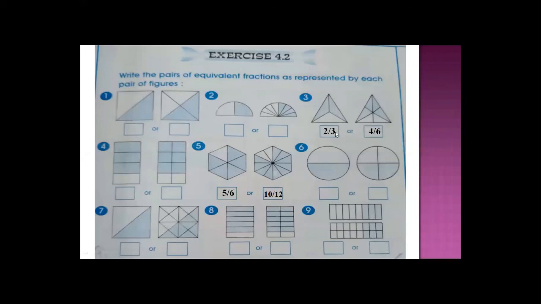When we further multiply this number to make it equivalent, 2 2s are 4 and 3 2s are 6, because both the numerator and denominator are multiplied by the same number. So when we multiply by 2, we divide the figure also. So the equivalent fraction here is 4 upon 6, because the shaded parts are 4 and the total parts are 6. Here the actual figure is 5 upon 6, because 5 shaded parts are the numerator and 6 total parts the denominator. When we multiply by 2, it becomes 10 upon 12. 5 2s are 10 and 6 2s are 12, and the shape is also divided. So your figure is 10 upon 12. Both of these are equivalent fractions. In this way you will solve this exercise.